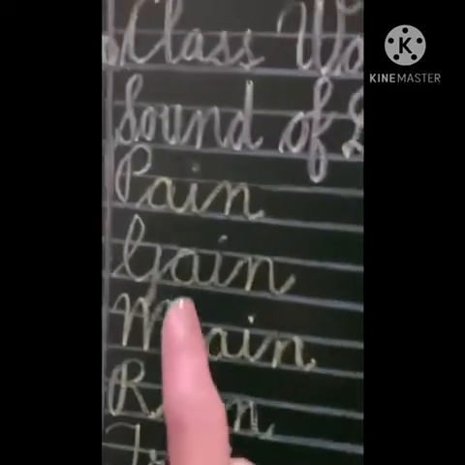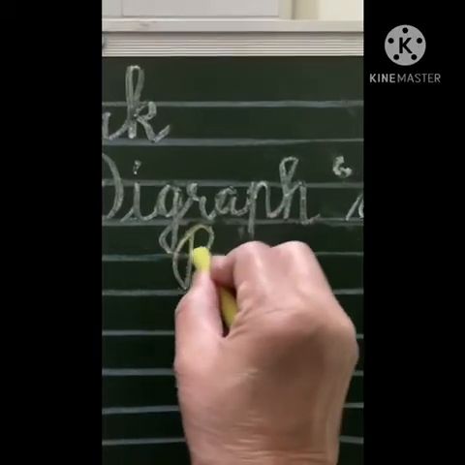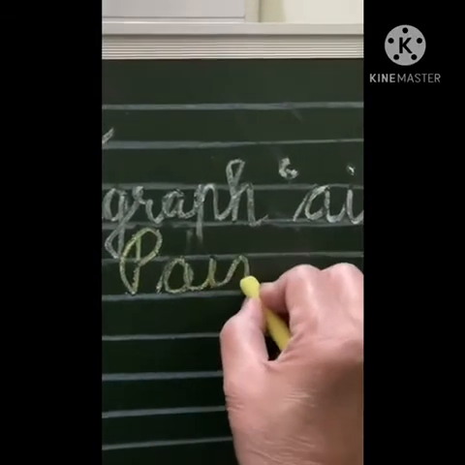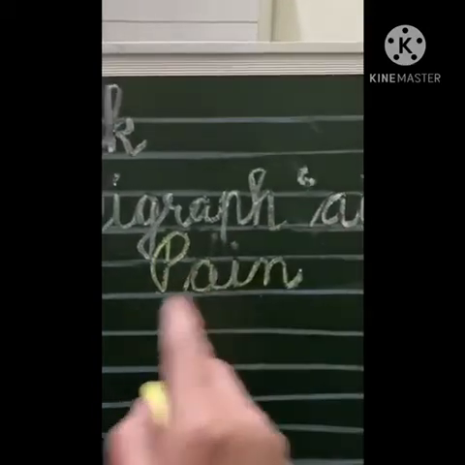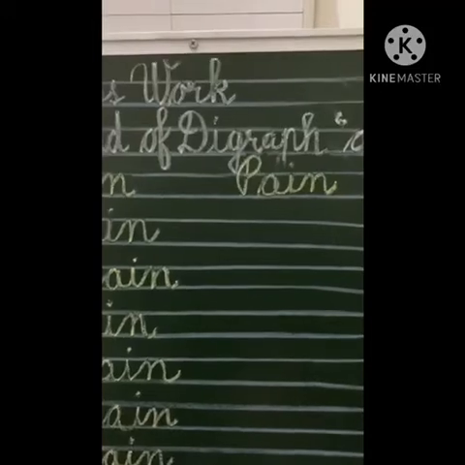Now write the second line in the same manner, starting from the center. The word again will be written as P-A-I-N, pain. In the same manner, you will be completing the second line.